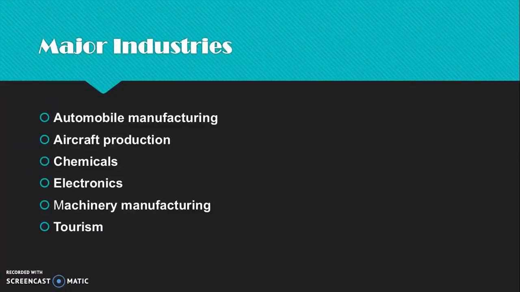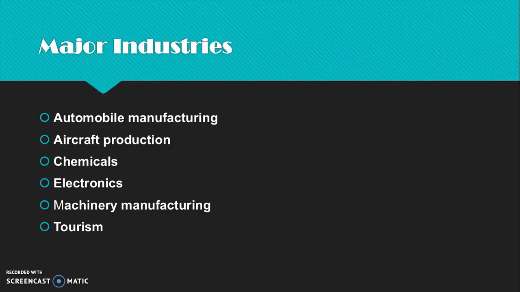Major industries: automobile manufacturing, aircraft production, chemicals, electronics, machinery manufacturing, and tourism. These are some of the major industries within France. According to Forbes, France had quite a few companies rated in the top 2,000 for the most profitable companies.